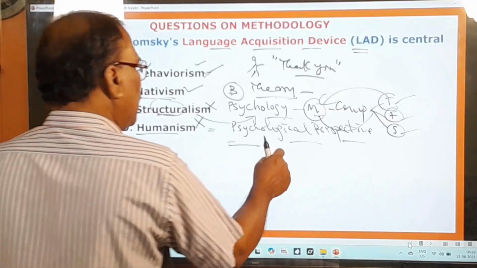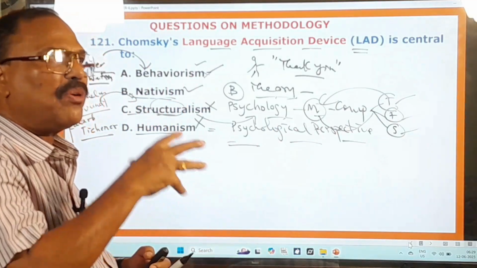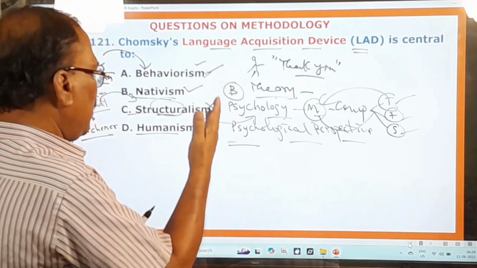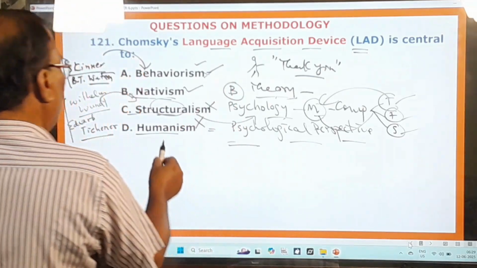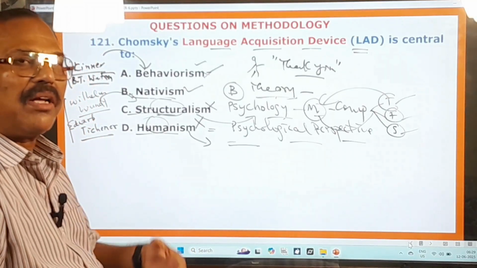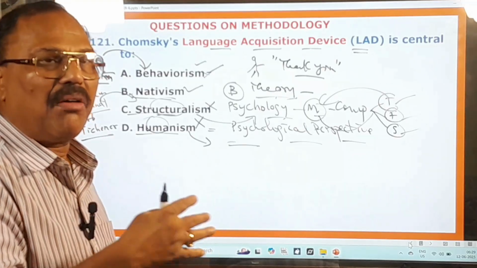So this is a psychological perspective that emphasizes human growth, human potential and self actualization, and that is all about humanism.